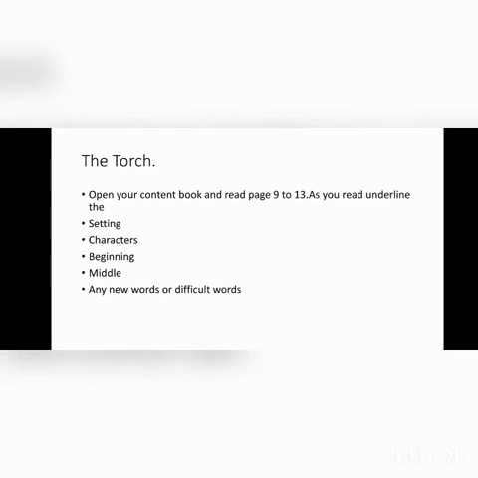Let's begin reading the chapter, The Torch. Read from page 9 to 13. As you are reading, underline the setting, the characters, the beginning, and the middle of the lesson. Also underline any difficult words that you come across.